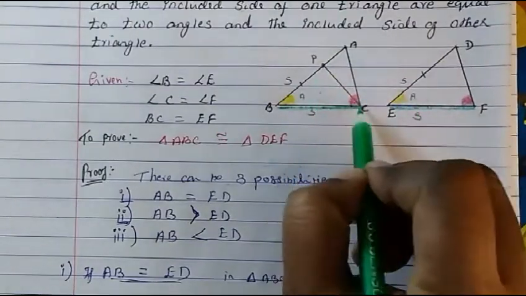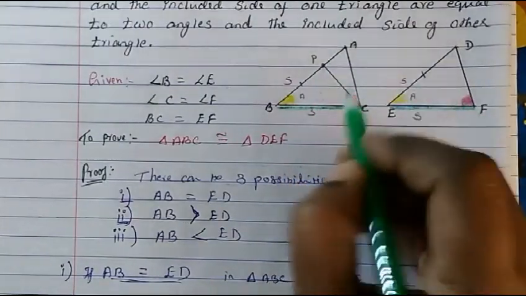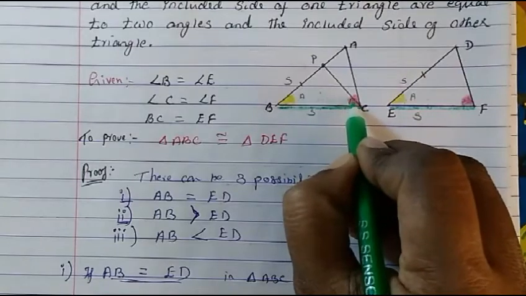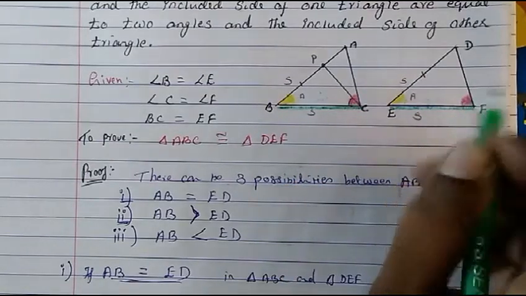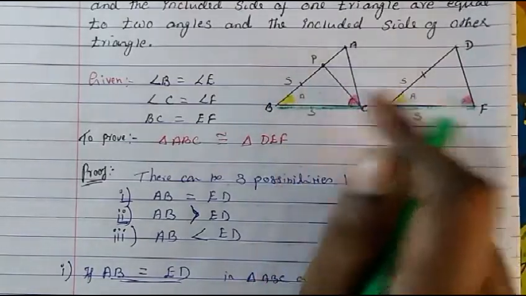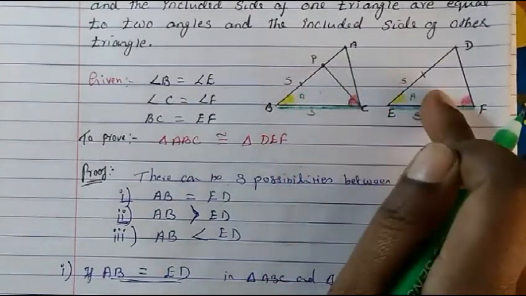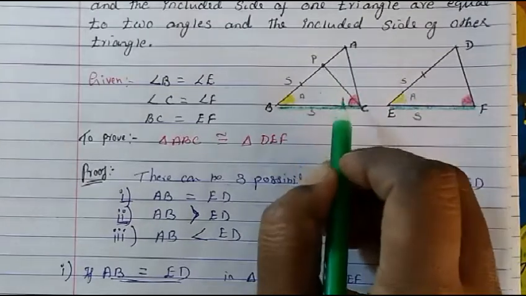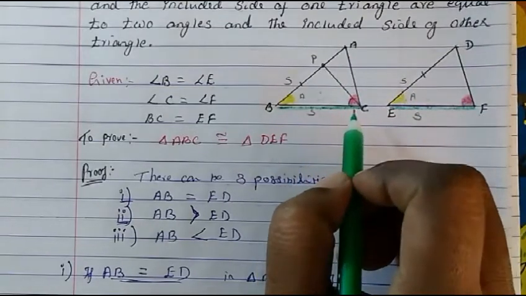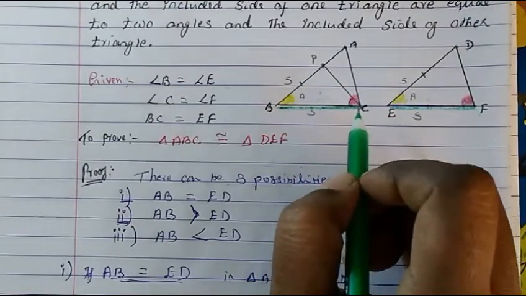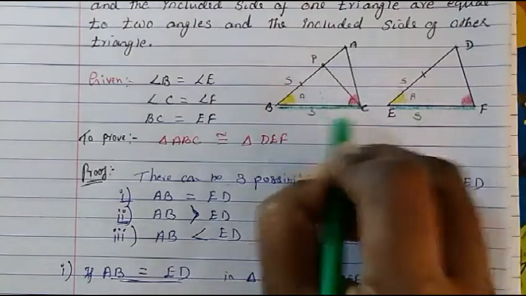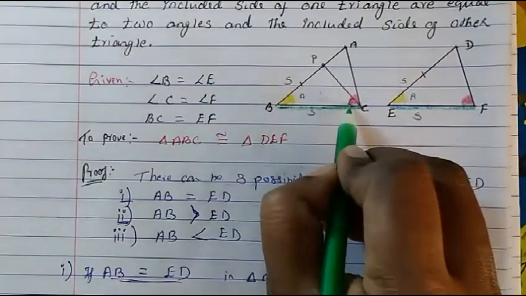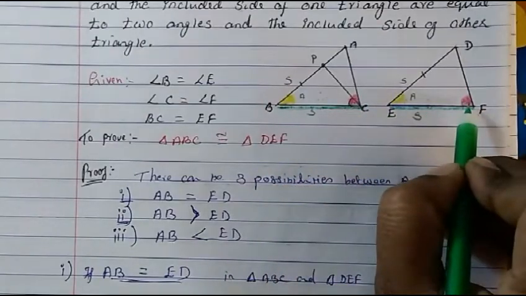That means PC will be equal to DF, and this angle that we see here will be equal to angle F, because both are congruent triangles, both are identical. By the rule of CPCT, corresponding parts of the congruent triangles will be equal. So if these two triangles are identical, this angle will be equal to this angle.